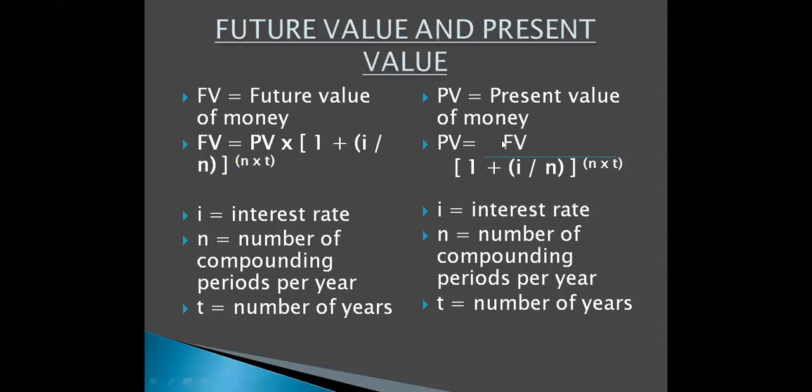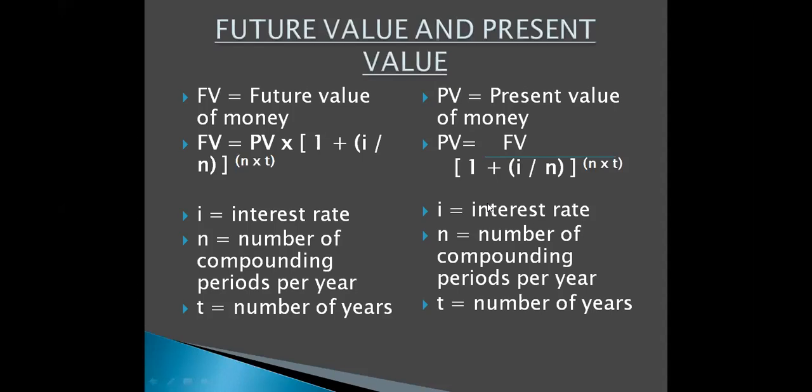Now how do we calculate this present value? We are given the future value, so we multiply it by the present value factor, or there is one more formula which is future value divided by (1 plus interest rate divided by n) whole to the power n times t. जो भी आपका time period होगा, जो भी आपका compounding period रहेगा वो.